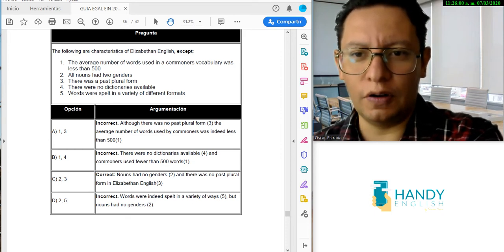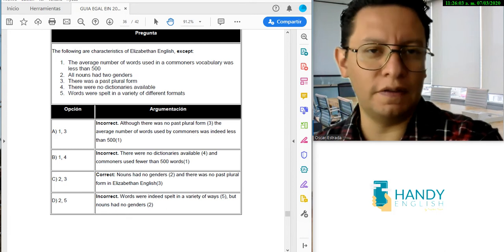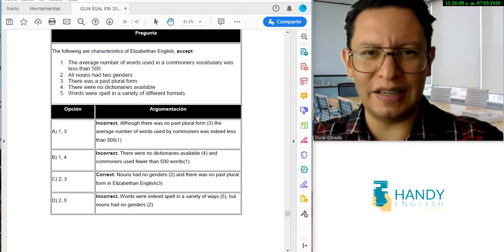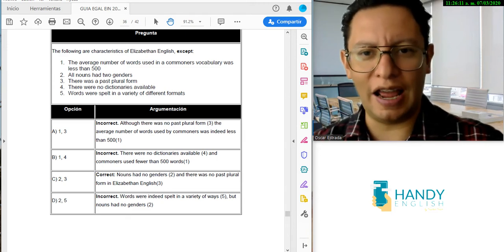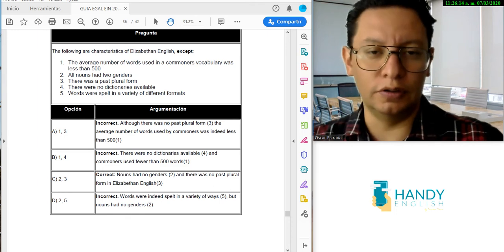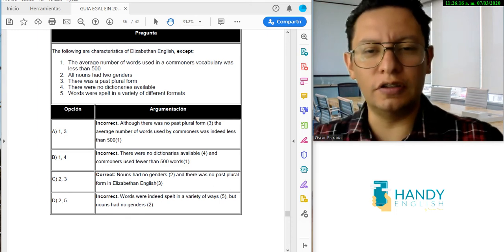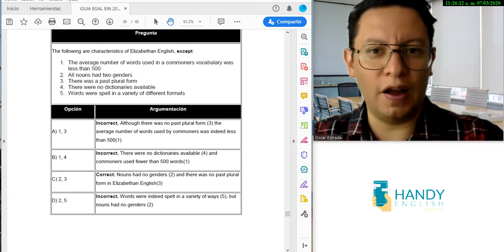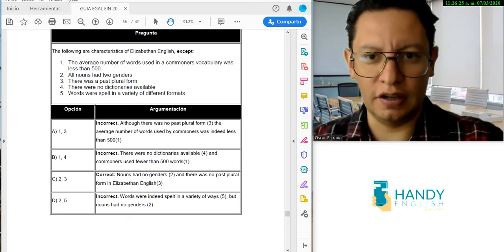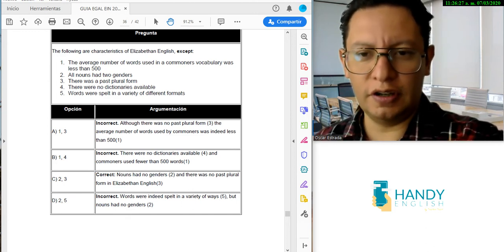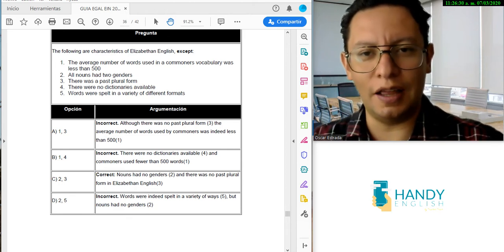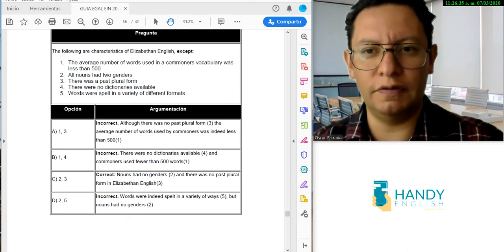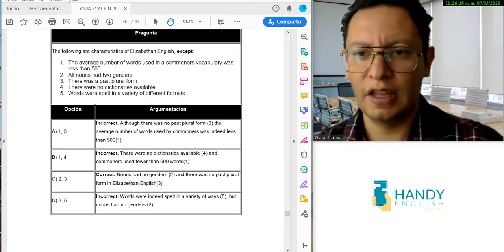It says the average number of words used by commoners' vocabulary was less than 500. Yes, it's true, because you're talking about the 15th and 16th centuries, when not all people had access to education, so they could not read or write. So common people basically did not use more than 500 words in their everyday life. Then there were no dictionaries available, of course not, because that was the time when the printing press was invented. It took a long time after that for them to print the first dictionary in English.